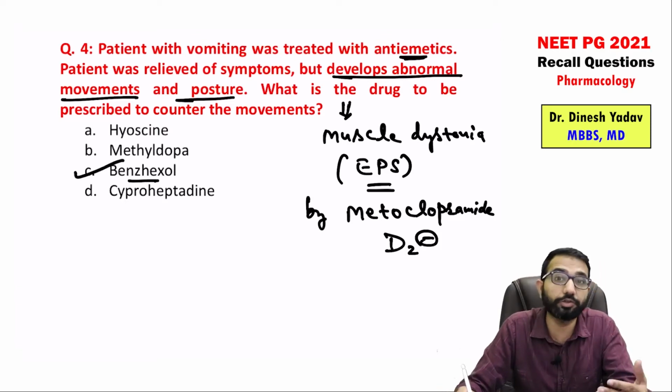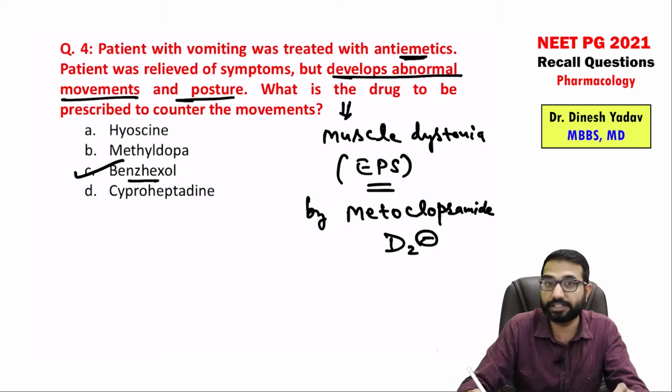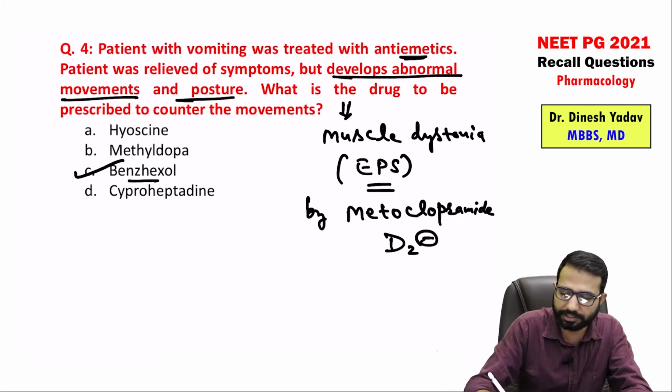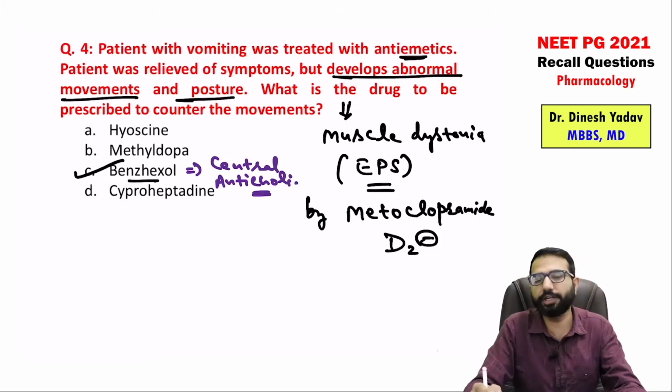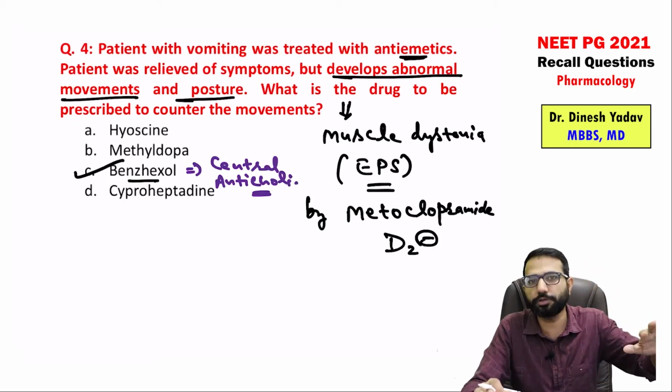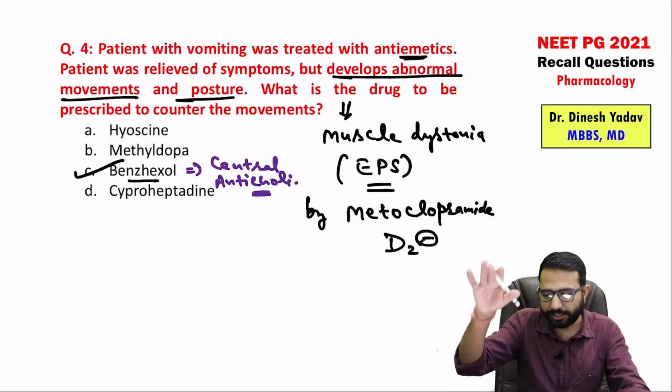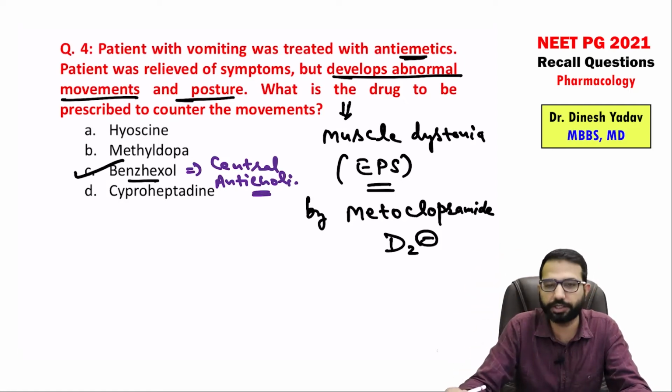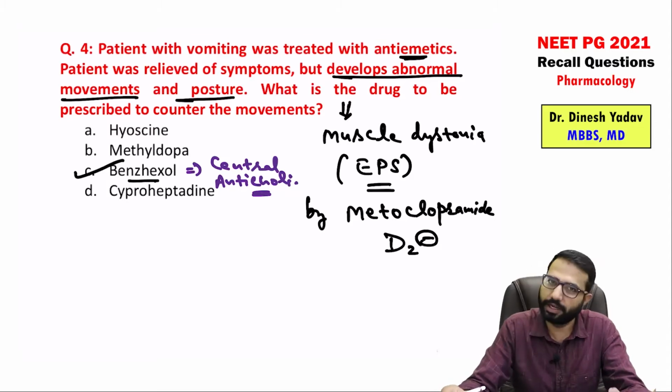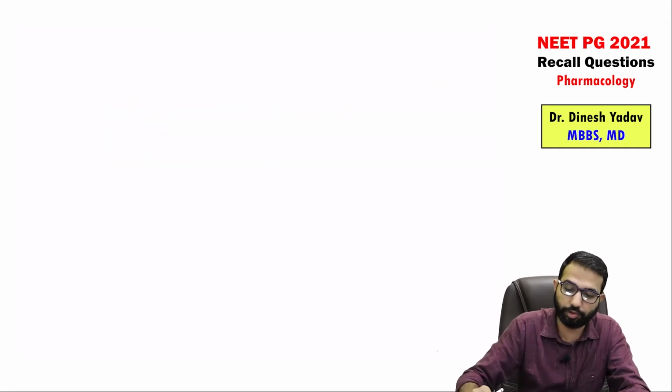In this I will use the central anticholinergics. Why not hyoscine? Because that is not selective. We have benztropine, which is the selective drug. So benztropine is the central anticholinergic. Always remember, when the patient is having drug-induced extrapyramidal symptom, it means the dopamine receptor is already blocked. So in these types of patients, I will use the anticholinergics. Even cyproheptadine and hyoscine have an anticholinergic effect in the brain, but the best option is benztropine, that is the selective central anticholinergic. So the answer would be benztropine, not levodopa or these drugs.